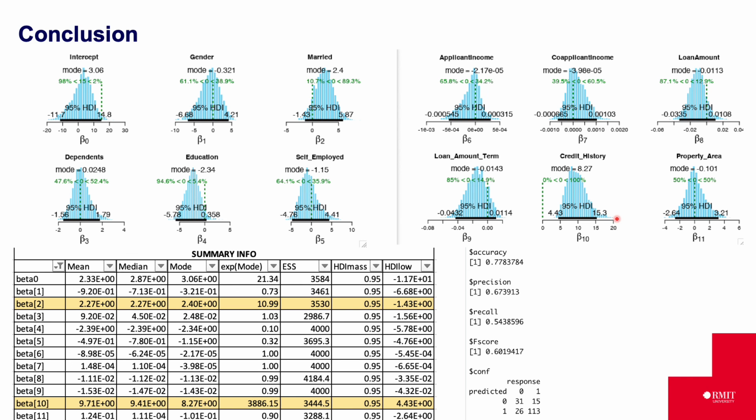From the confusion matrix, we can see that the accuracy of the model is 77%. This run took about 10 minutes to finish. As the next step, we can try to improve this further by changing the MCMC settings and increasing the number of steps in chains.